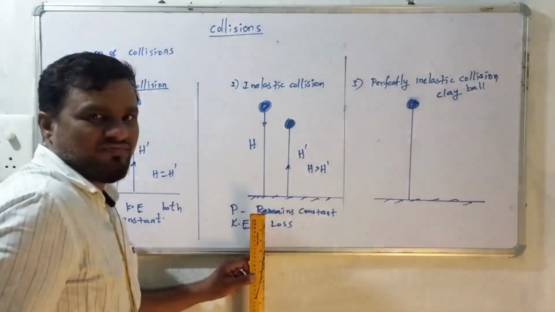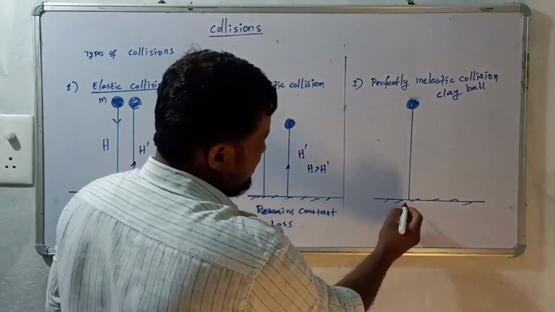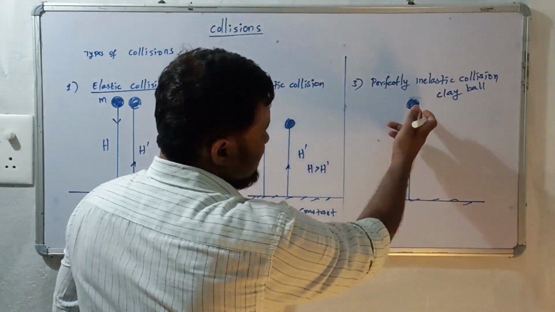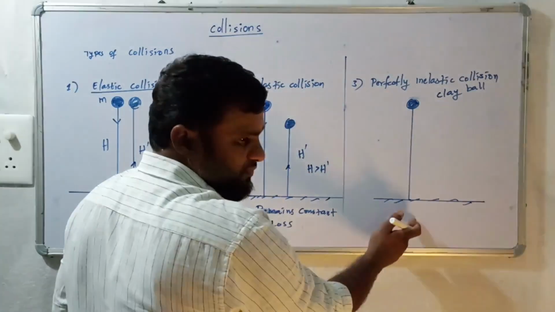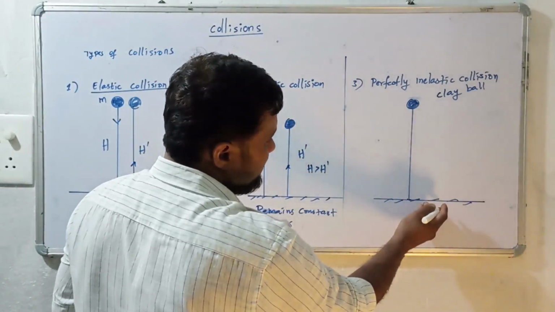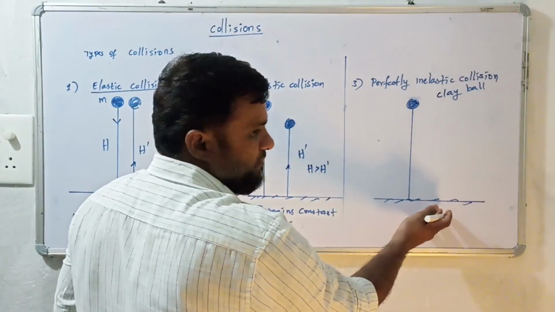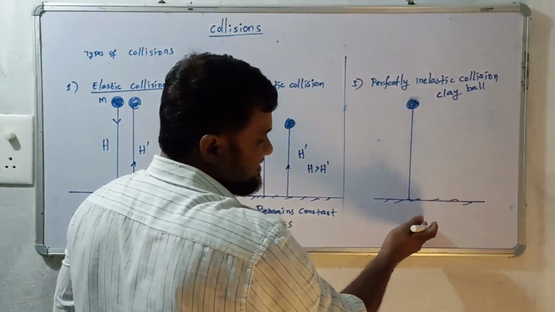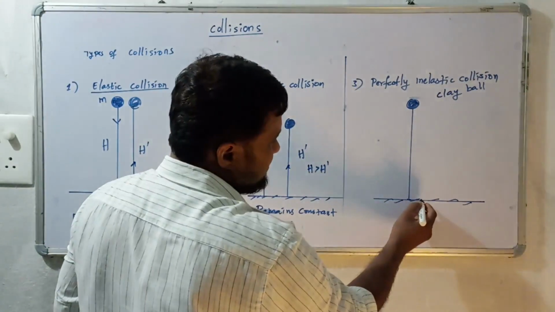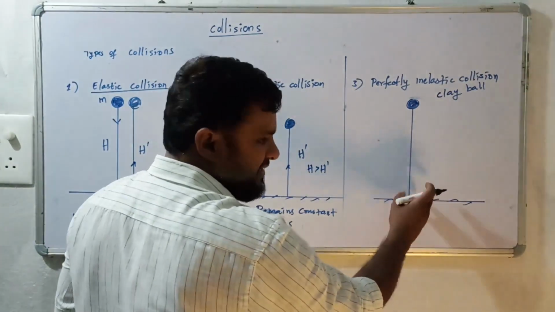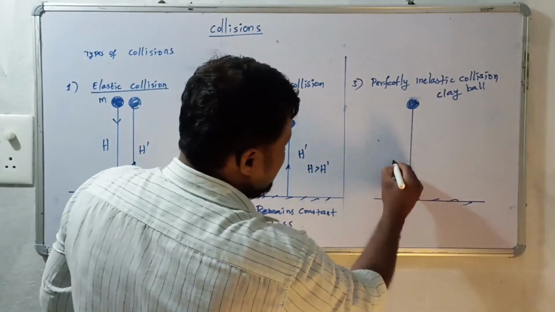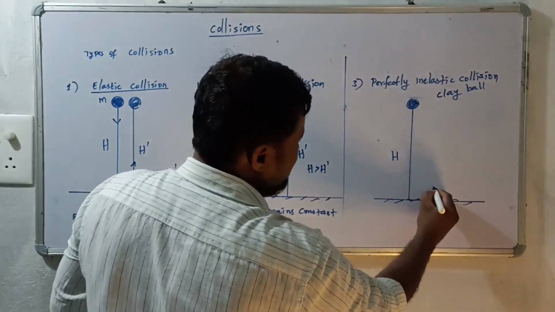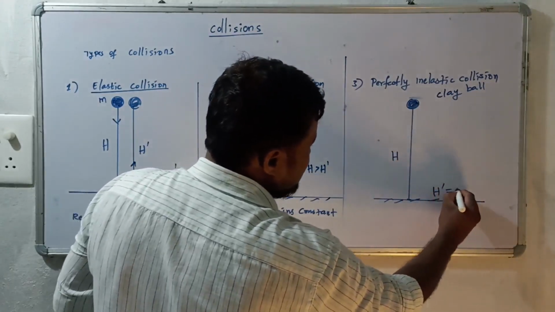After colliding with the earth, what happens? It will break. The clay ball just breaks and cannot move or rise upward. After collision, the height h dash is equal to 0.